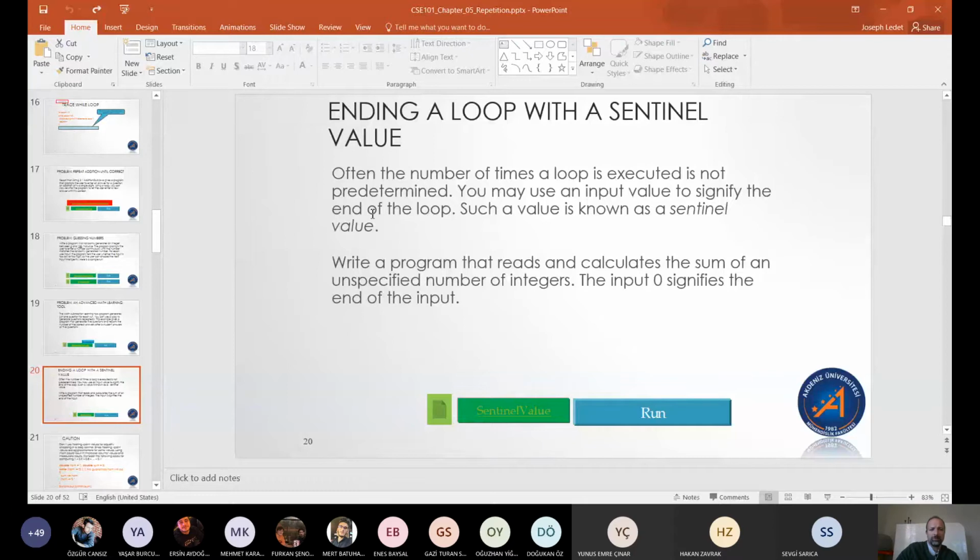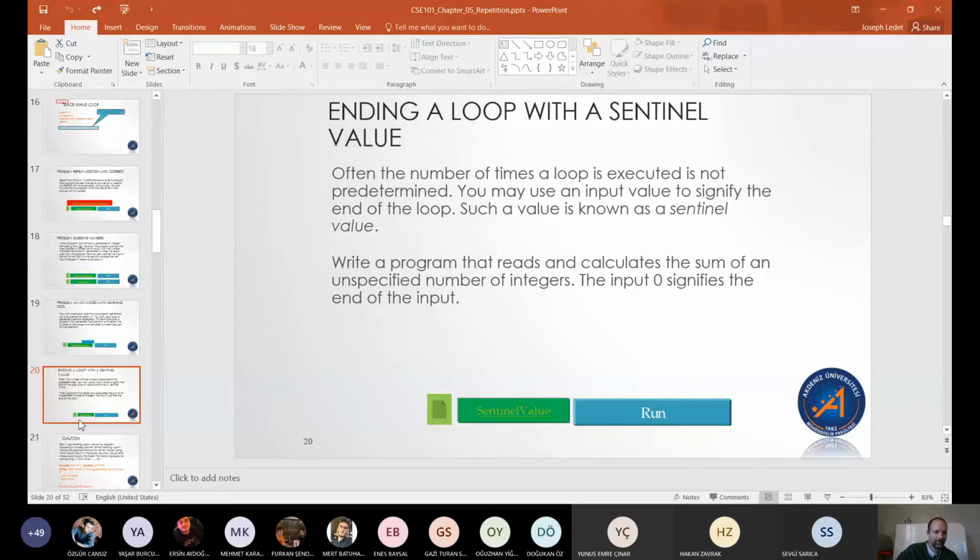So a sentinel value is used where we don't know when the user is going to be done and wants to exit. So we just wait till they tell us. This is the idea of the number of times the loop is executed. We don't know that in advance. We don't know if it's going to run 100 times or 2 times. We just know that eventually the user is going to want to get out of the loop, and they are going to tell us when that happens.